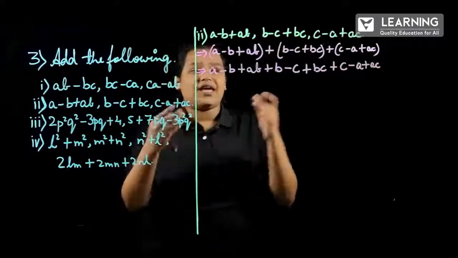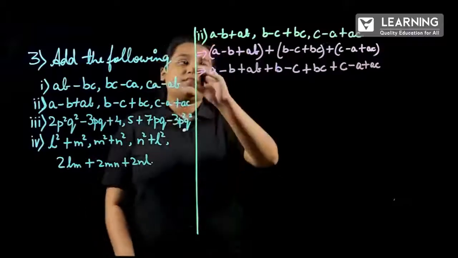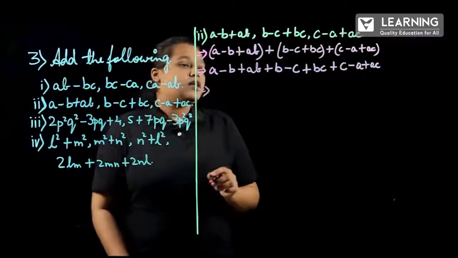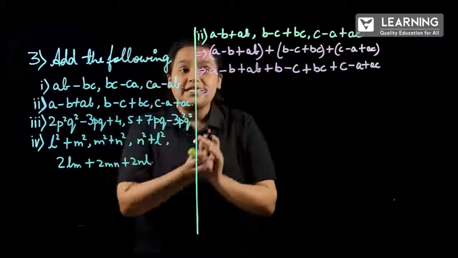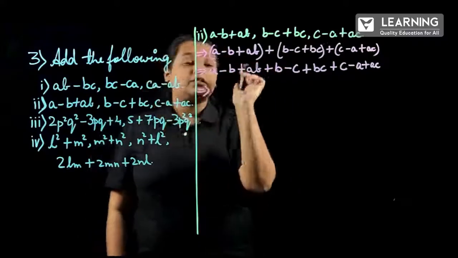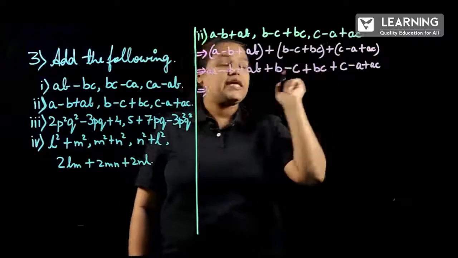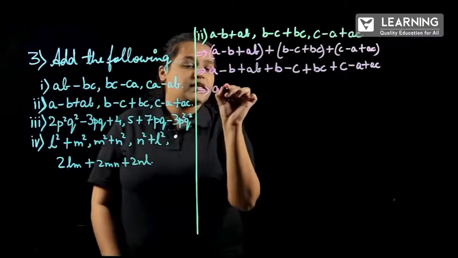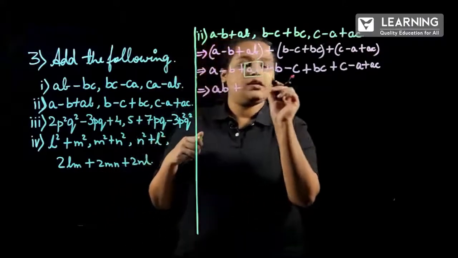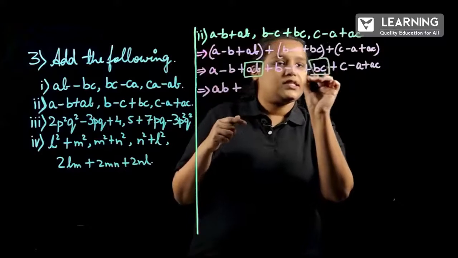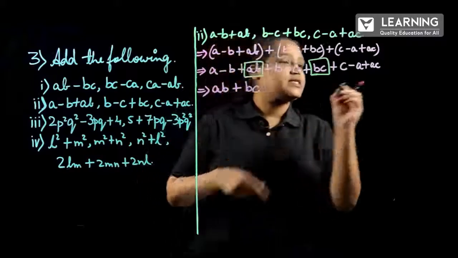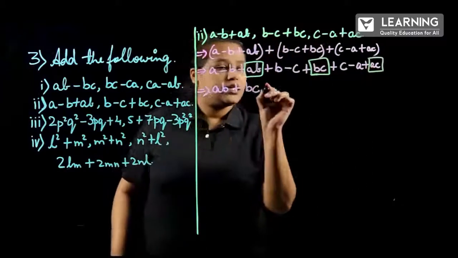Okay, there are so many A, B and C. So don't get confused, just go in the flow of whatever polynomials they have given. Next step, let me write all the single variables, A, B, C, separate, and the two variables AB, BC, AC separate. So I will write first AB, which is having plus, I have written. Next is BC, which is also having a plus sign, and next the last plus AC.